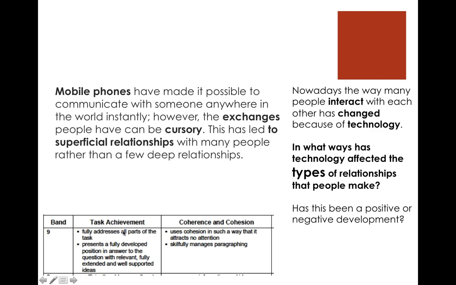So it addresses all parts of the task. This is talking about all of this. It's paraphrasing and it's showing the examiner very clearly, I addressed all parts of the task. Because my response, even though it's a paraphrase, it's also a point of view. This is my point of view in my essay that relationships have become superficial and it's negative. So I'm answering the question. I'm answering the question. What type here? Positive or negative? Question, answering it, and I'm addressing all of these.